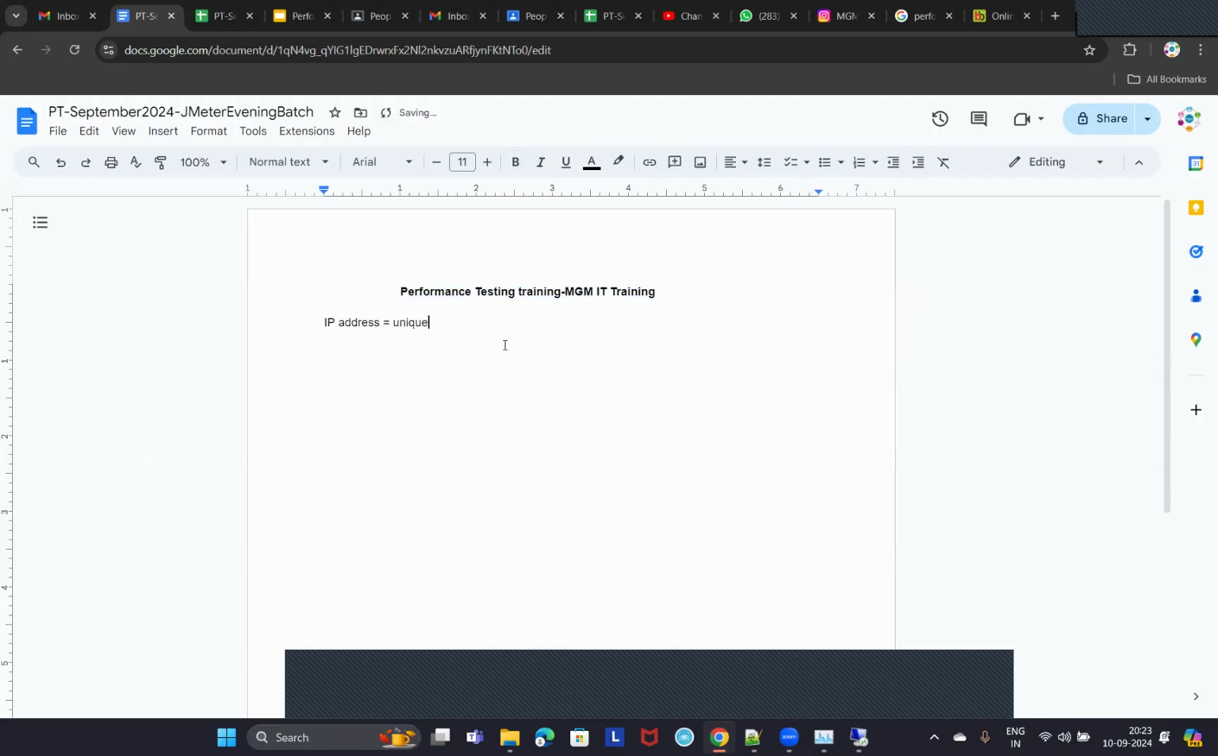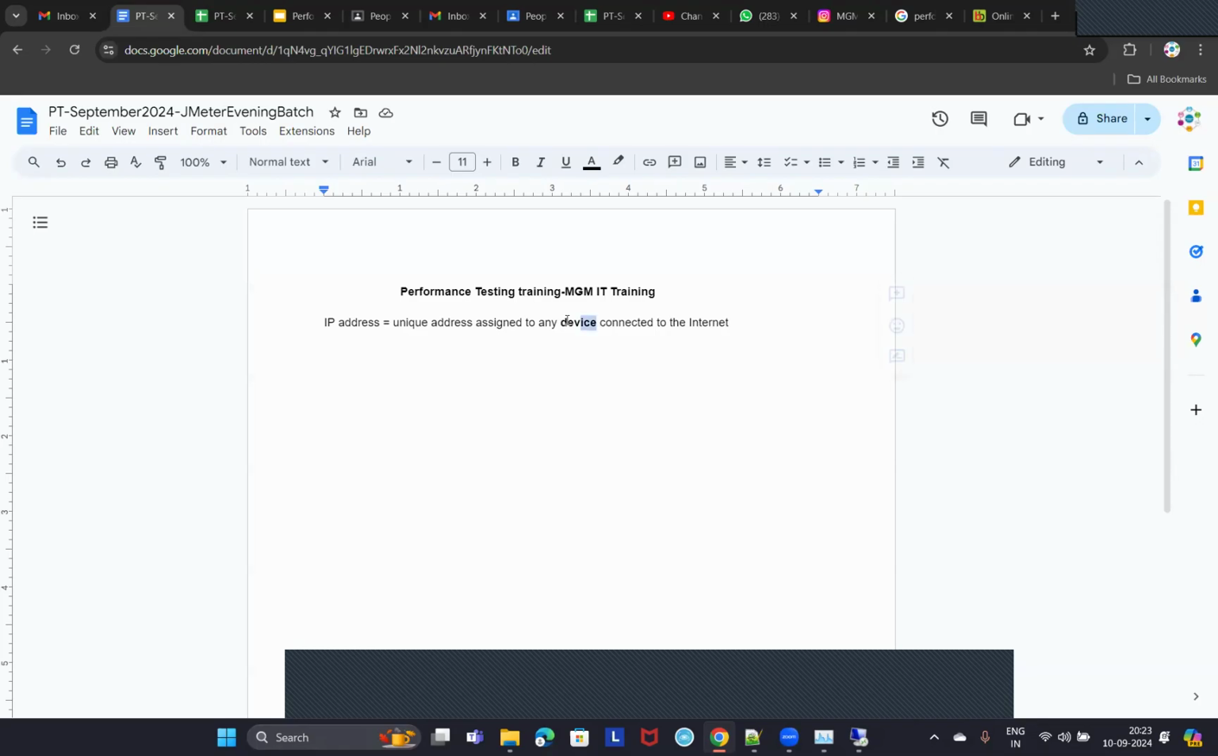It is a unique address assigned to any device. Why am I calling it a device? Any device connected to the internet, right? Why did I call it a device here? Can I call it a computer only? No.